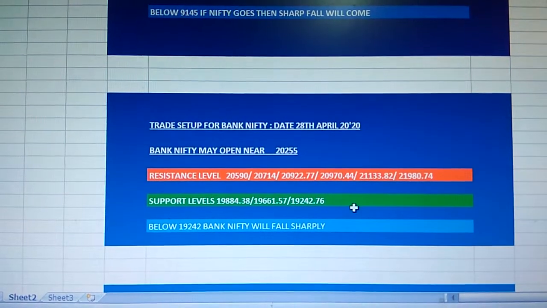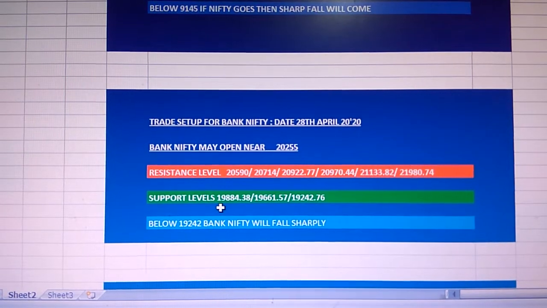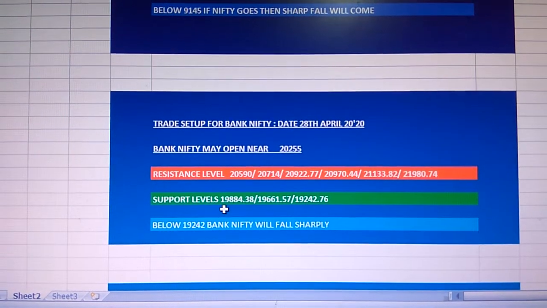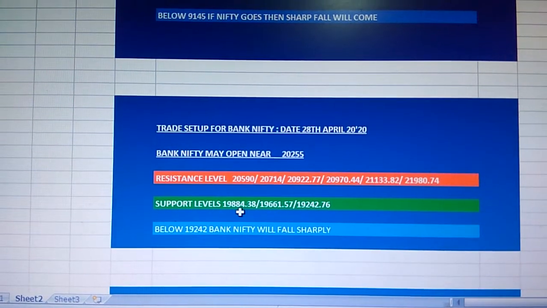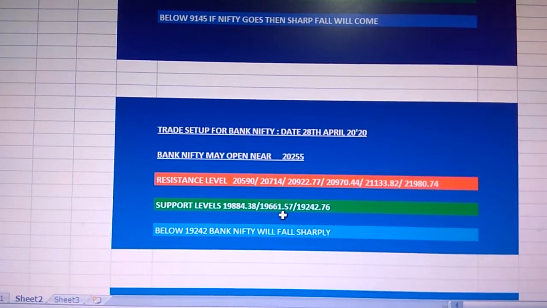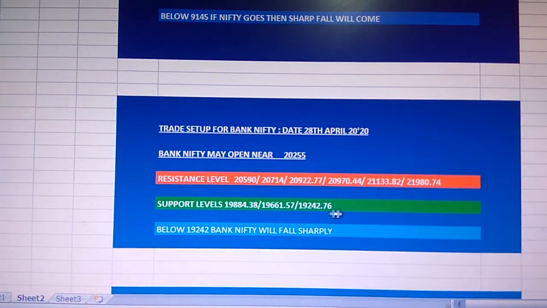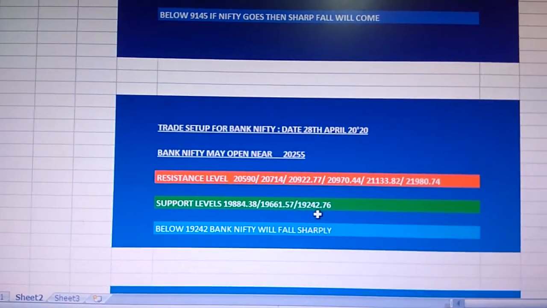And for Bank Nifty, the first support level is 19884, after this 19661, and the last support for Bank Nifty is 19242.